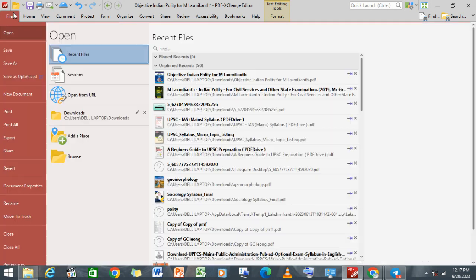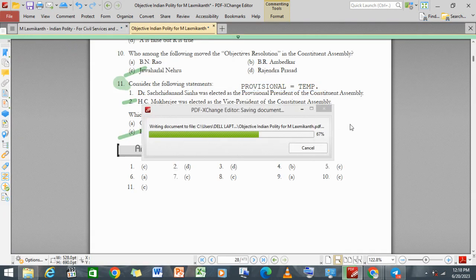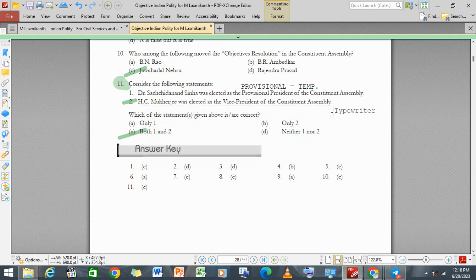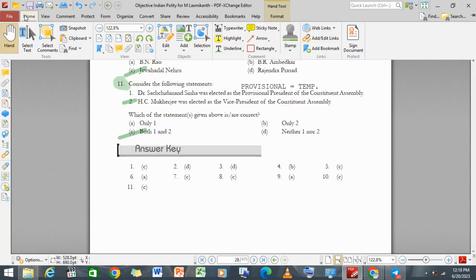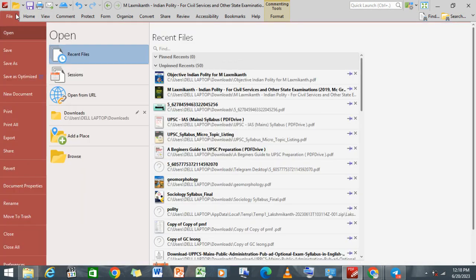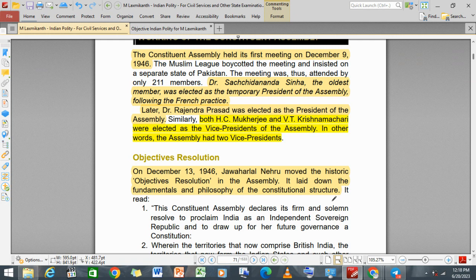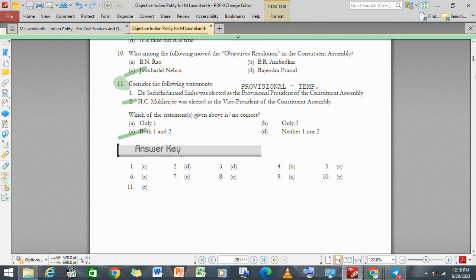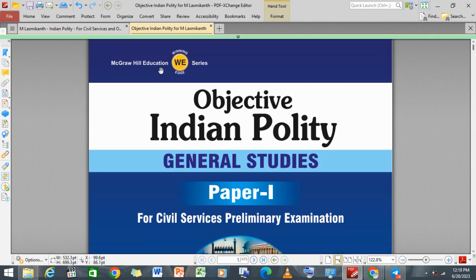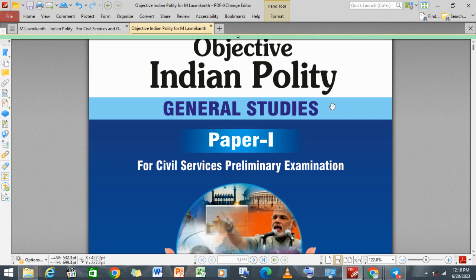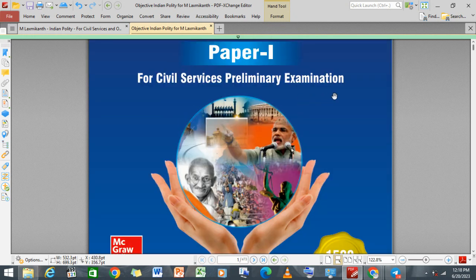And this is how we have also discussed the Objective Resolution from the book by M. Laxmikant as well, and this would be really helpful. I am having this book, McGraw Hill Education, Objective Indian Polity, General Studies Paper One for Civil Services Preliminary Examination.